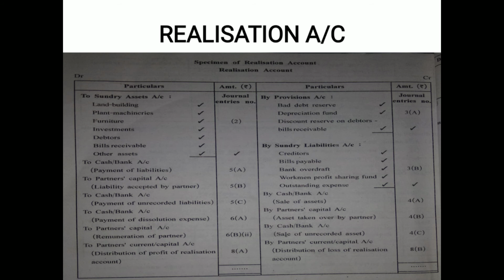Always remember one thing, we are going to post the journal entries which are related to realization account, and here in this journal entry, realization account has been credited and cash and bank account has been debited. So we are going to write cash and bank account on the credit side as per the rule of posting. Please pay attention on the screen. Here you can see by cash and bank account, this journal entry is for sale of assets. Here is the number for journal entry. Alright?